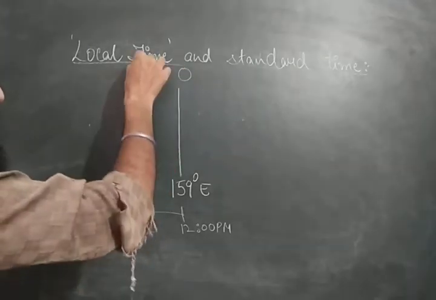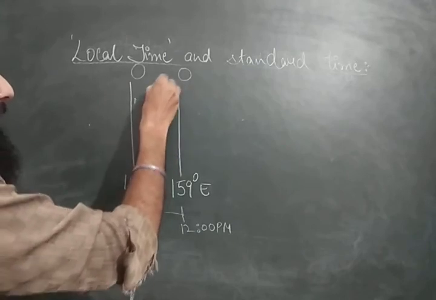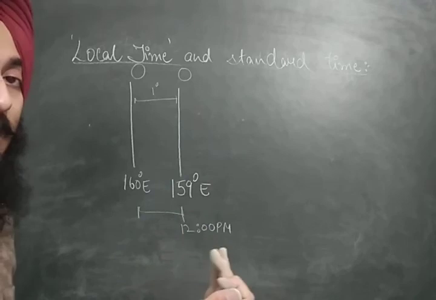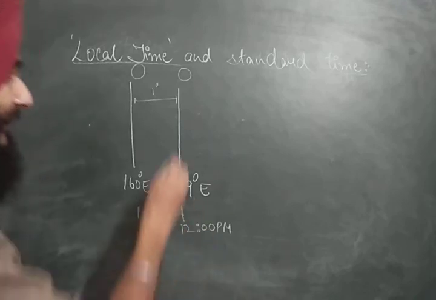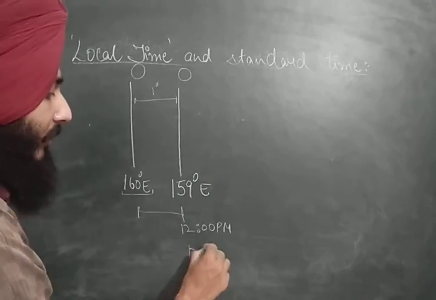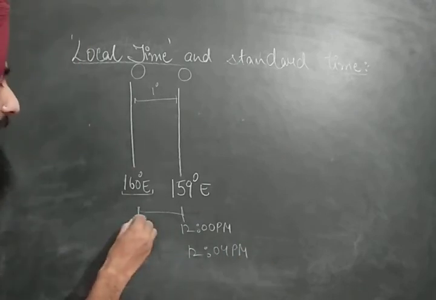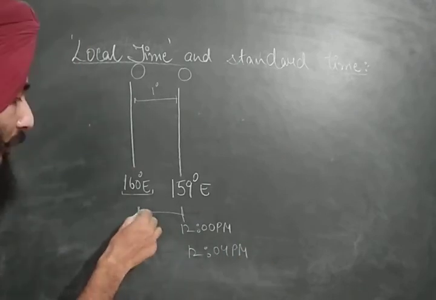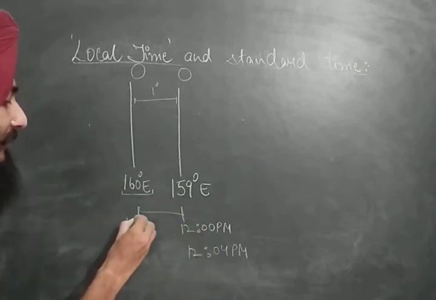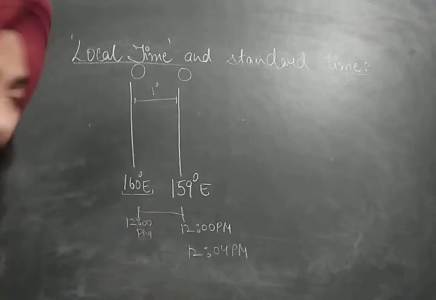Now the sun would move ahead. The sun would travel a distance of 1 degree, and for traveling 1 degree it requires 4 minutes. Now when the sun is vertical on 160 degree east, my clock would be showing 12:04 p.m. But the person on 160 degree east would be experiencing the smallest shadow at that time, and he would set his watch at 12 p.m. Now see the difference.